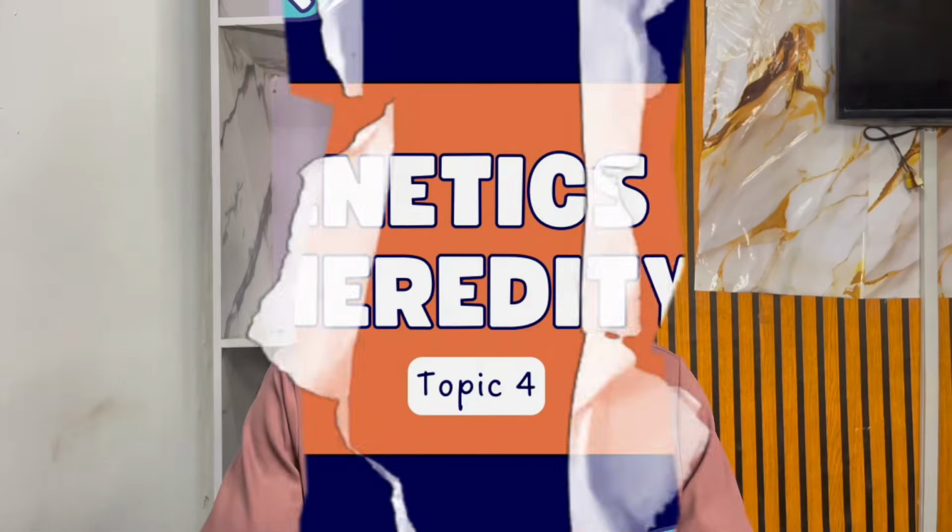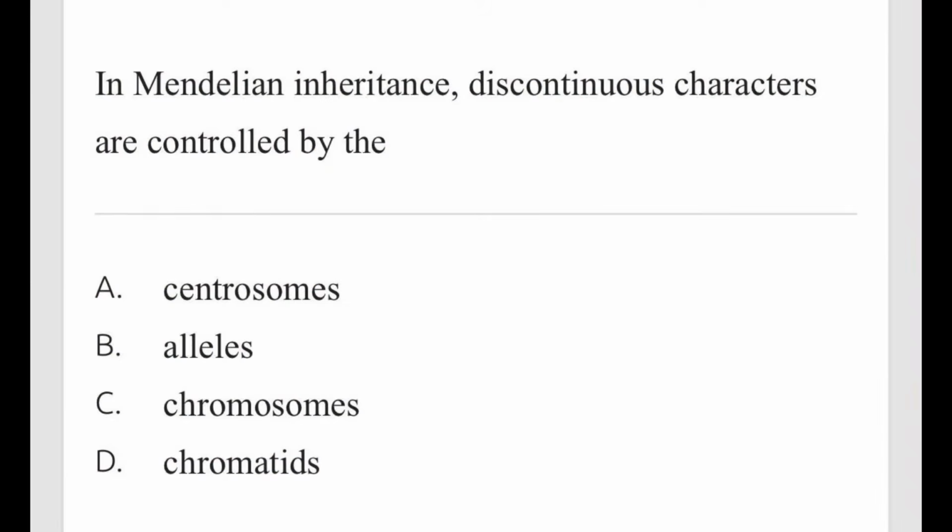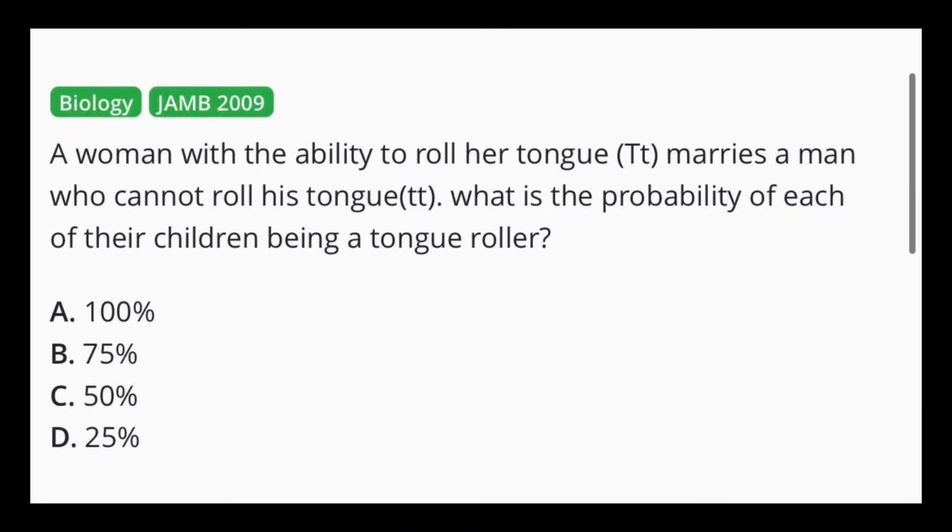Now, moving to genetics and heredity, you have to know Mendel's theory, the three Mendel's laws: the law of segregation, the law of dominance, and the law of independent assortment. So this question here tests your knowledge of Mendel's theory. This one tests your knowledge of crossing and the ratios.